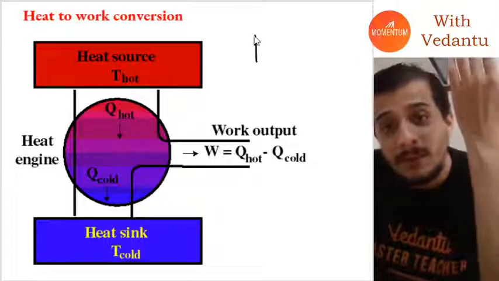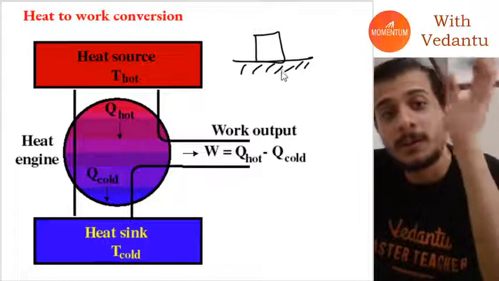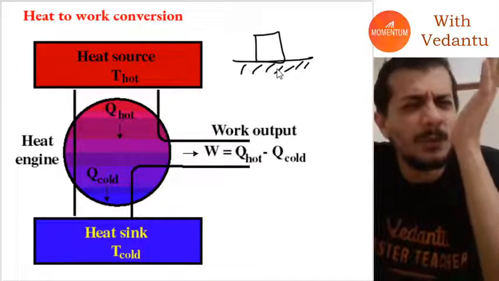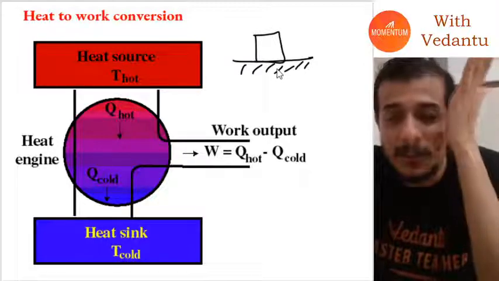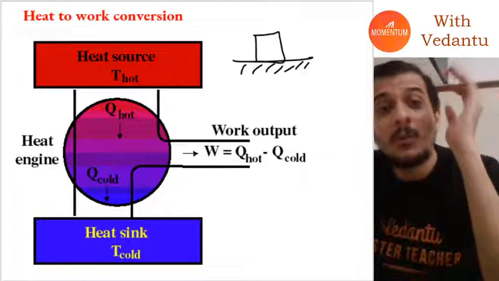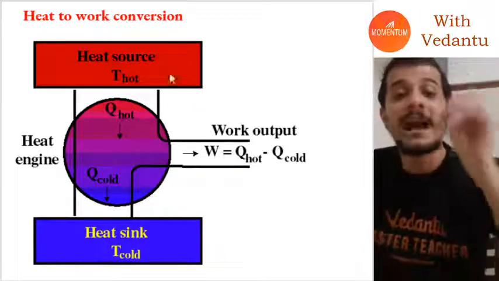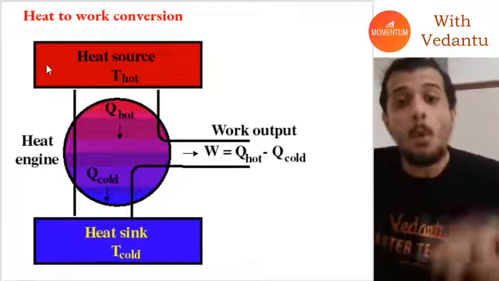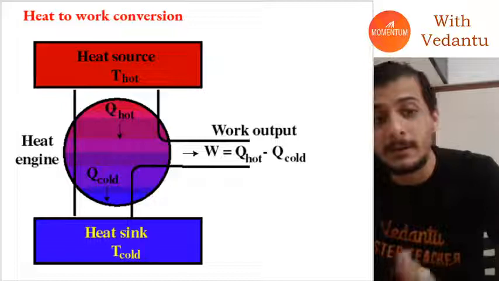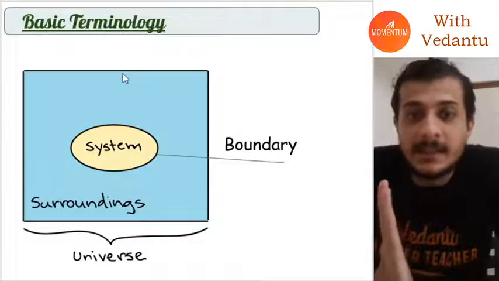Like when we study Newton's laws of motion, we always keep talking about bodies, particles. Now you never need to understand what those are because you have seen those particles. You understand what I mean by body, you understand what I mean by particle. But in thermodynamics, we need to be more specific in talking about our terms. When I say a system, what do I mean by a system? When I say surroundings, what do I mean by surroundings? Basically, let's talk about basic terminology in thermodynamics.